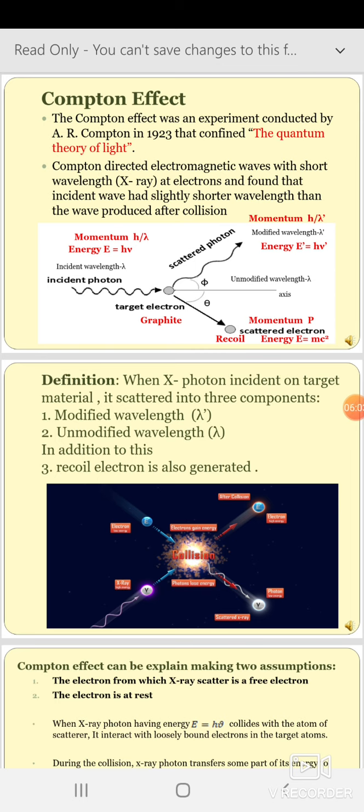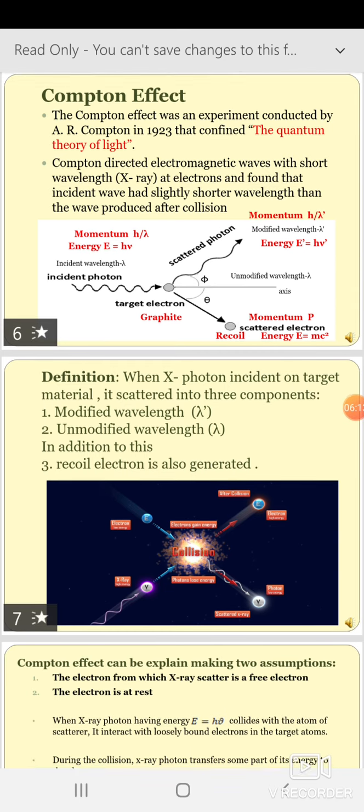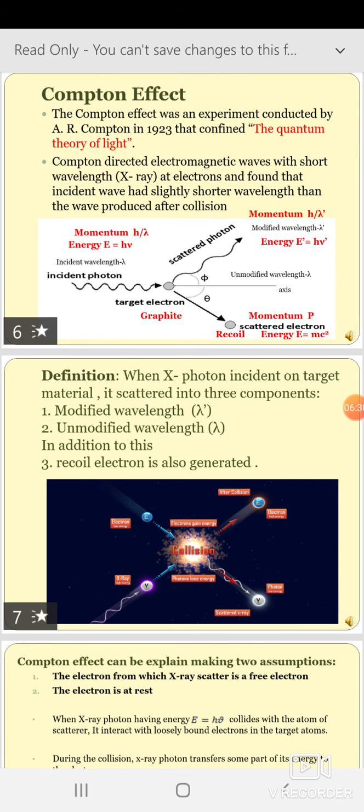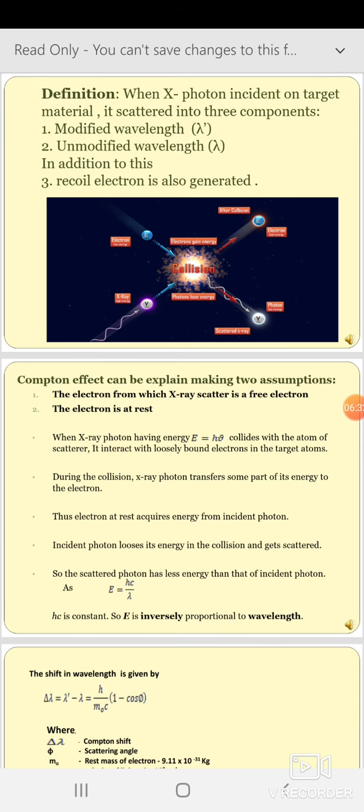Now along with both the modified and unmodified components, there is also the generation of a recoil electron. That is, one electron also gets scattered, as shown in the diagram, which makes an angle theta with the axis, and that electron has energy E equals mc square, as per Einstein's mass energy relation, and momentum p. Now the definition of Compton effect is given in this slide.